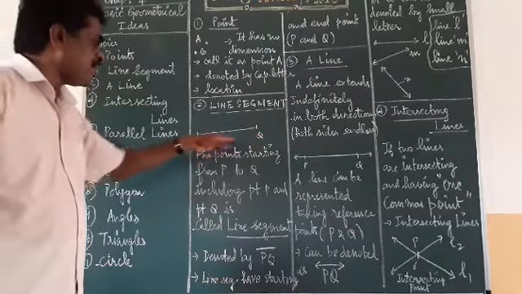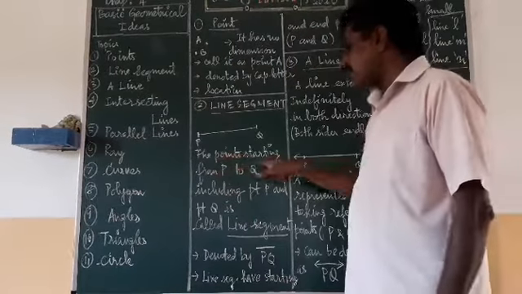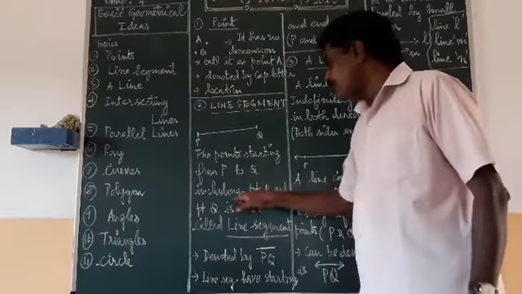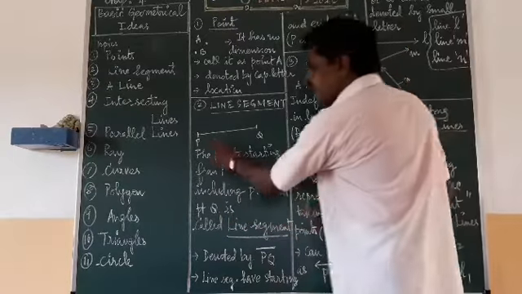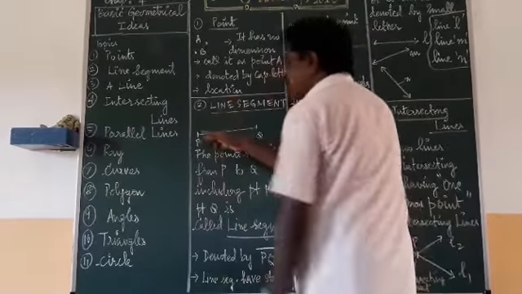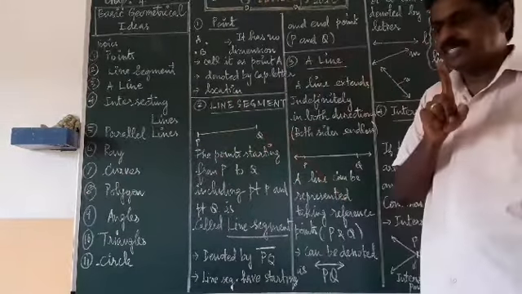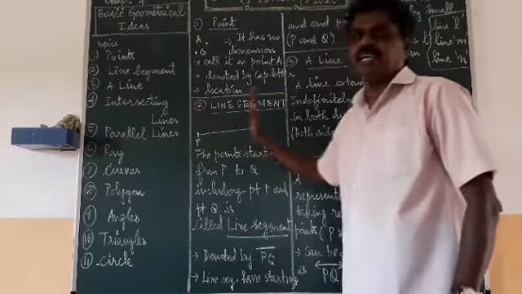For example, I have taken a line segment PQ. The points starting from P to Q, including the point P and Q, are called a line segment. Line segment is nothing but something with a starting point and an end point.